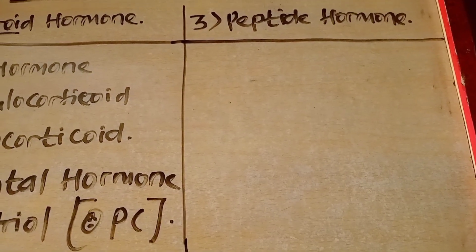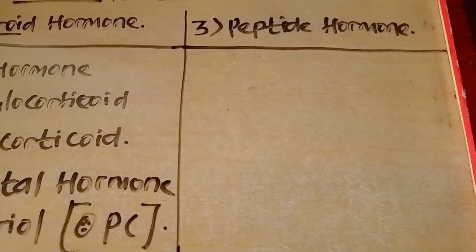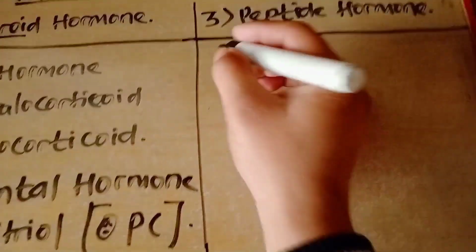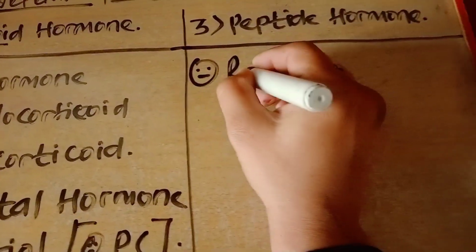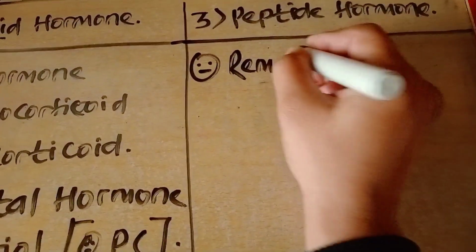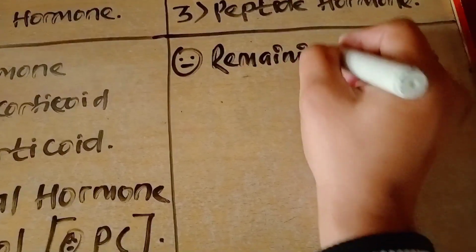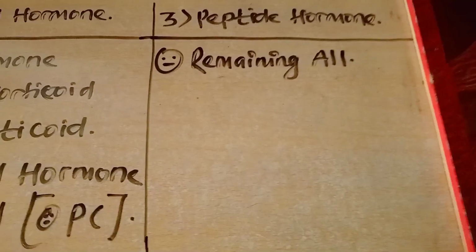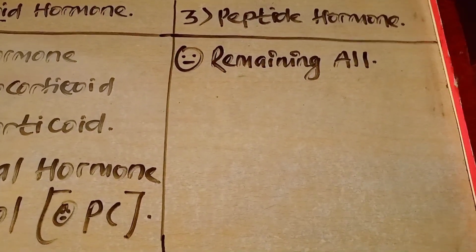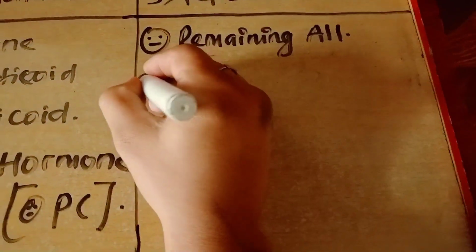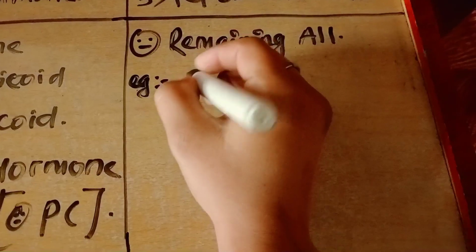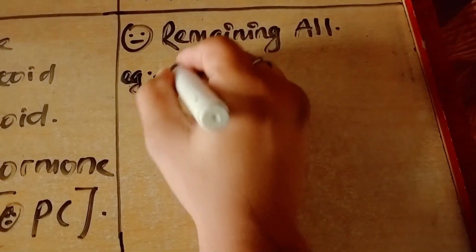So now in last we will be discussing about peptide hormone. The trick for peptide hormone is remaining all, remaining all, except those amine and steroid hormones. Remaining all are peptide hormones. For example, pituitary hormone